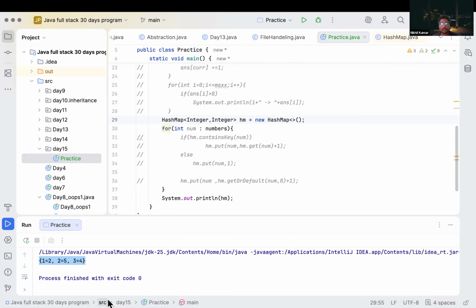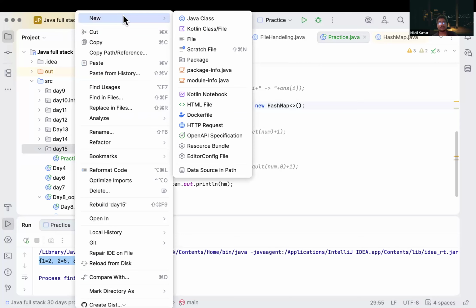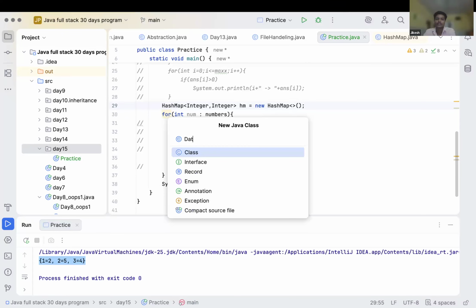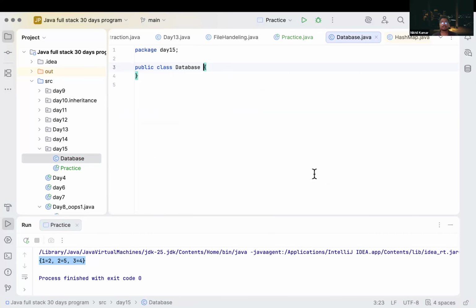So what is the database? A collection of related data, we can say. What is the database? A collection of organized data.